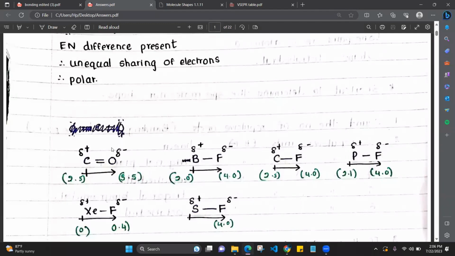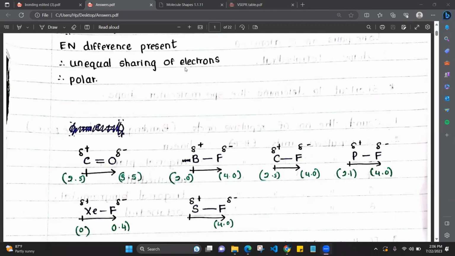Can you see my mouse pointer? Is it visible? Okay, I hope it's visible. If my mouse pointer is not visible, please let me know. All right,